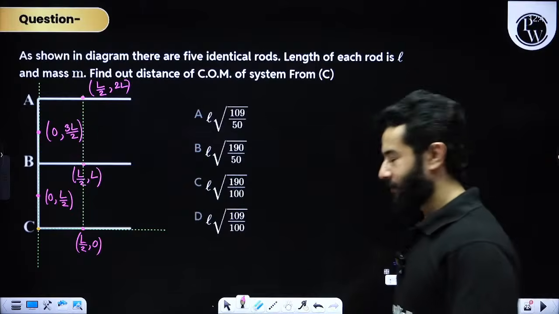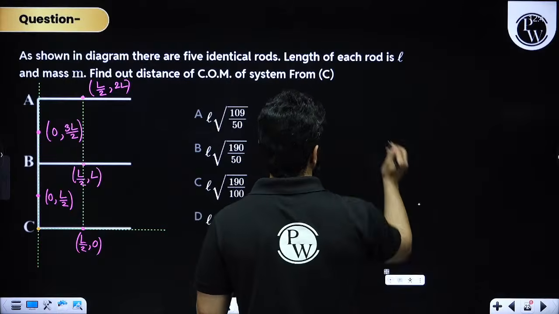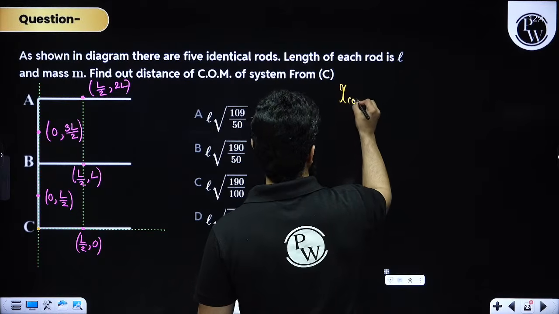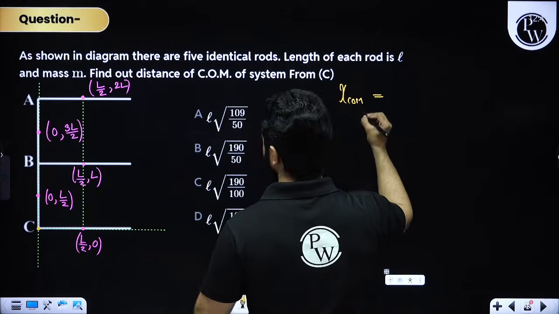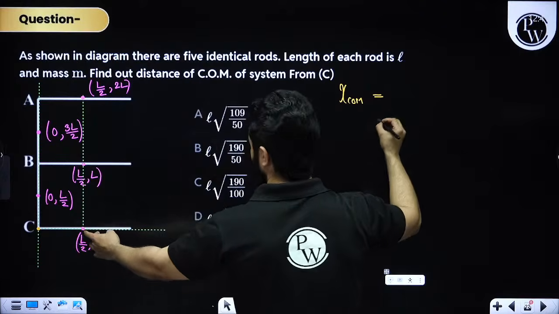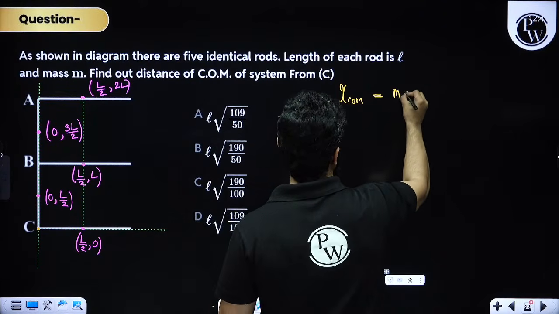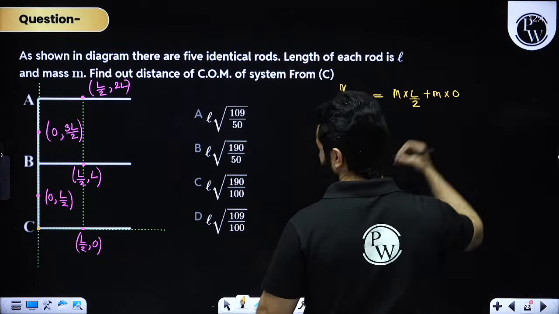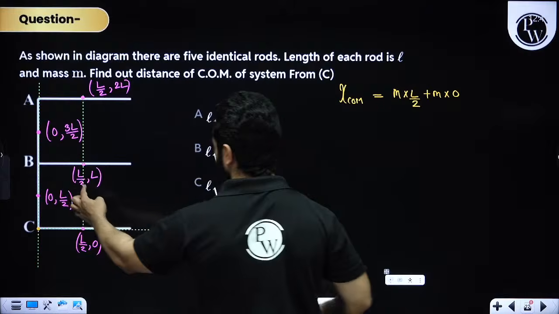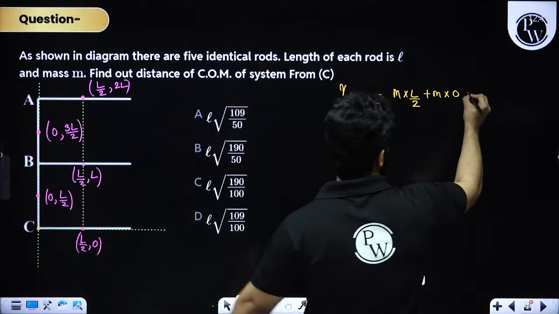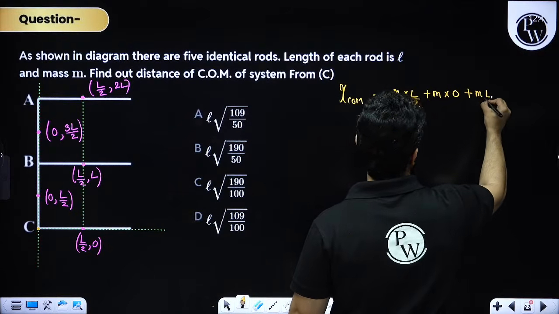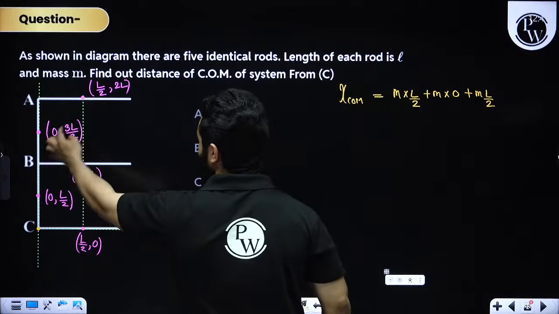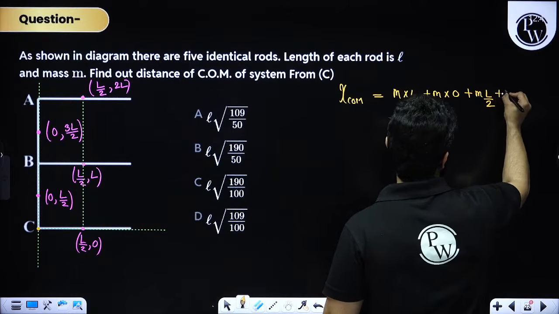Right? Fine. This means that if we are going to find out XCOM, we are going to get M1 into X1. Now mass is M into L by 2 plus M into 0, plus M into 0, plus M into L by 2, plus M into L by 2, then again M into 0 and then again M into L by 2.